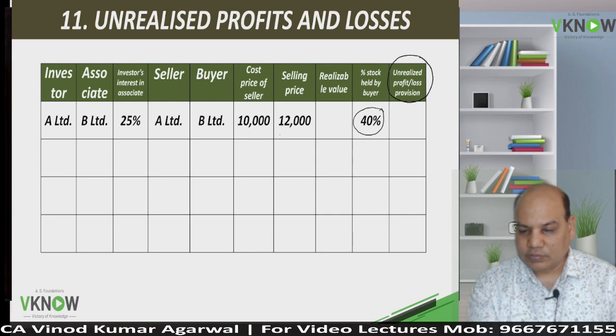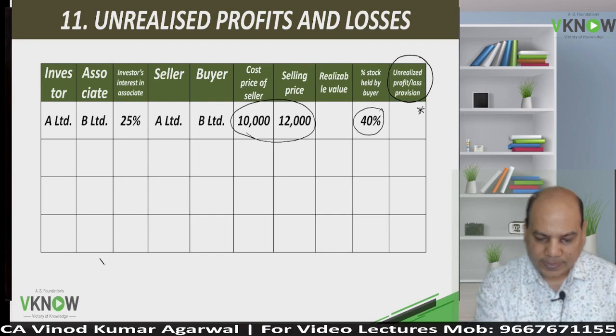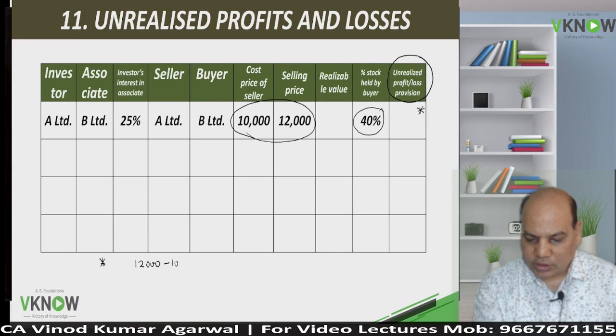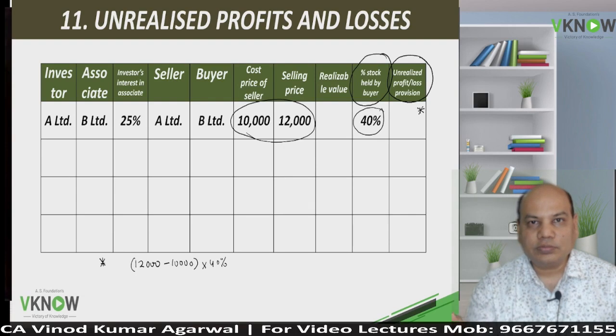So understand, the answer here will be 12,000 minus 10,000. 2,000 is the profit, but 40% stock is unsold. What is sold, profit will be recognized.